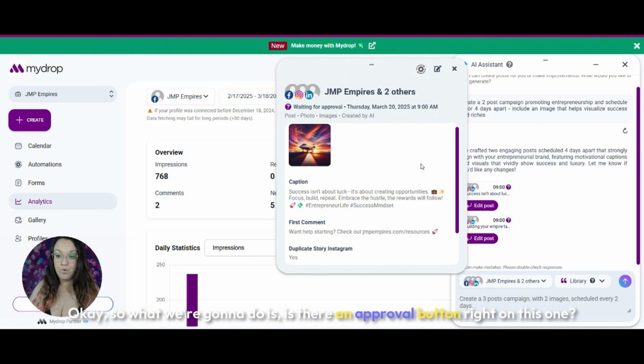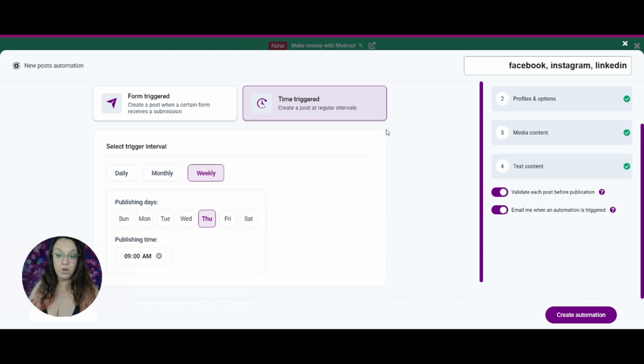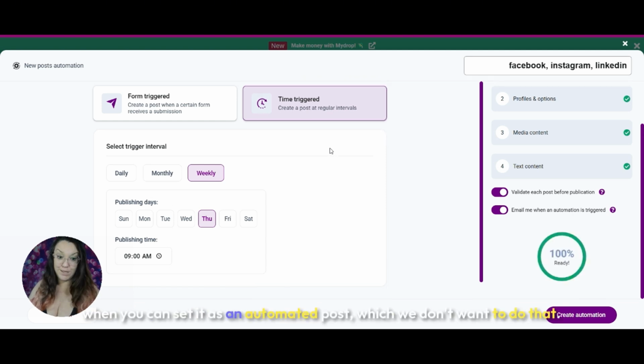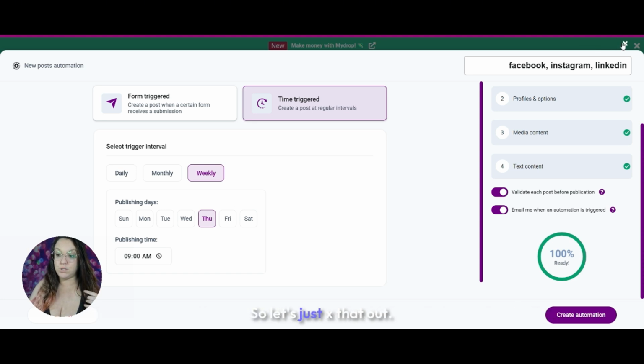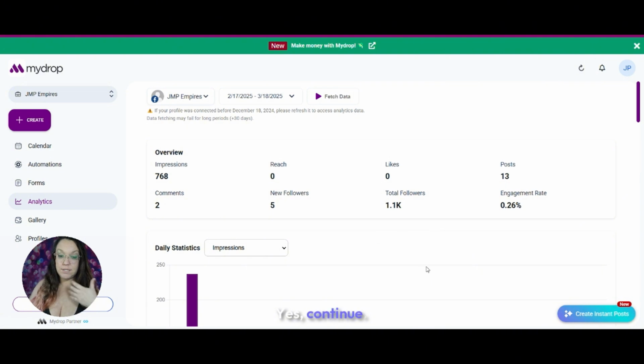is there an approval button right on this one? No. So up here you would see edit. You would see settings, where you could set it as an automated post, which we don't want to do. So let's just X that out. Yes, continue.